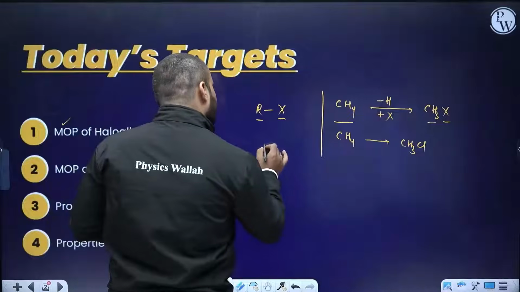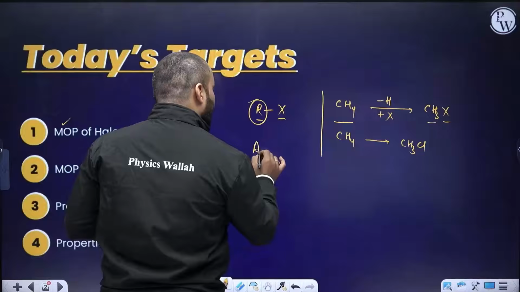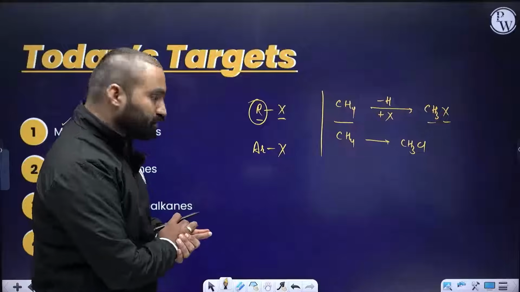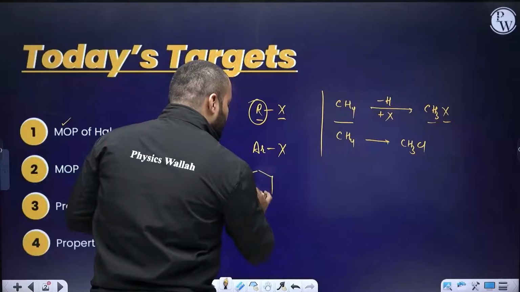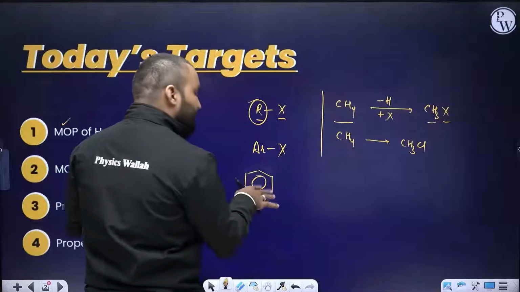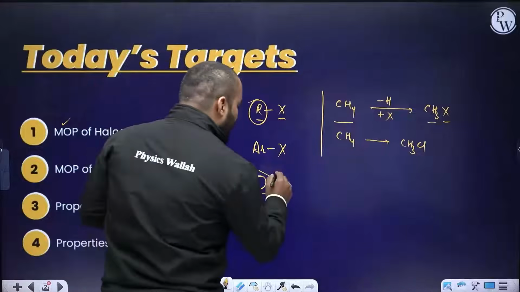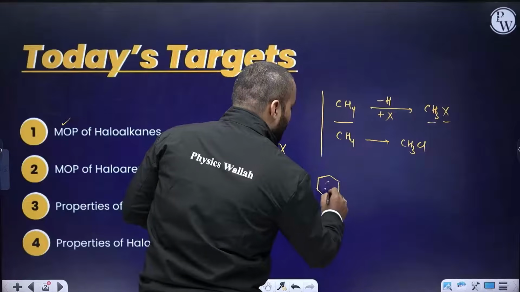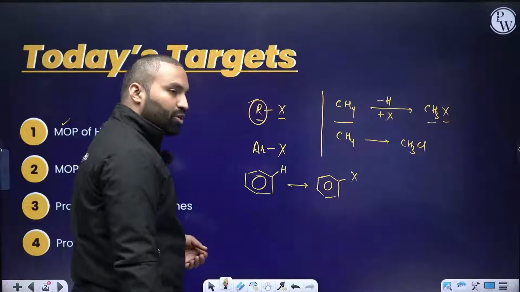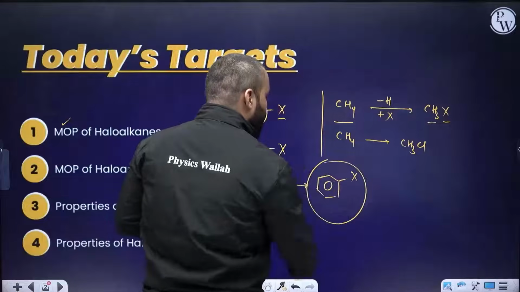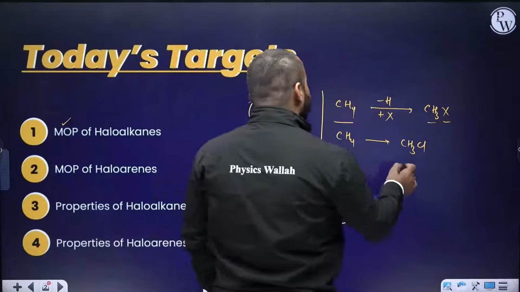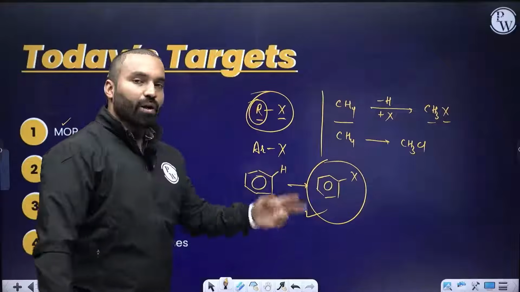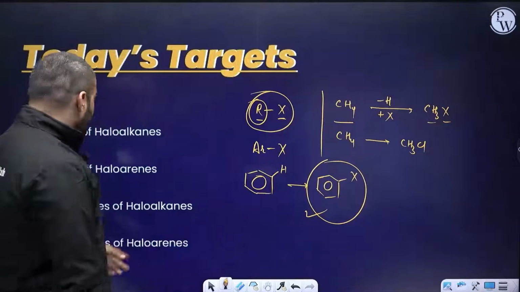Now, if you replace R with Ar, Ar is a general symbol used for aromatic type compounds, for example, which are derivatives of benzene. Suppose this is benzene, C6H6 will be the general formula. I replace one of the hydrogens by a halogen. So this benzene derivative is a haloarene compound. We will be separately studying the chemistry of haloarenes, and separately the chemistry of haloalkanes. So haloalkanes and haloarenes are the two classifications of compounds for today's discussion.